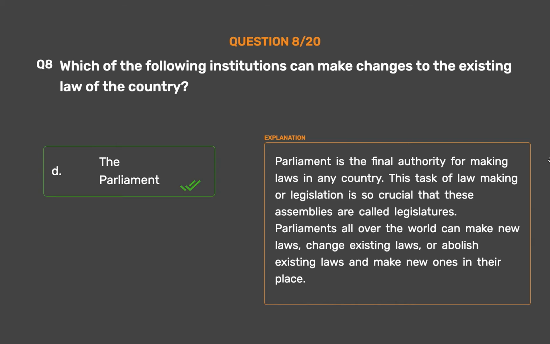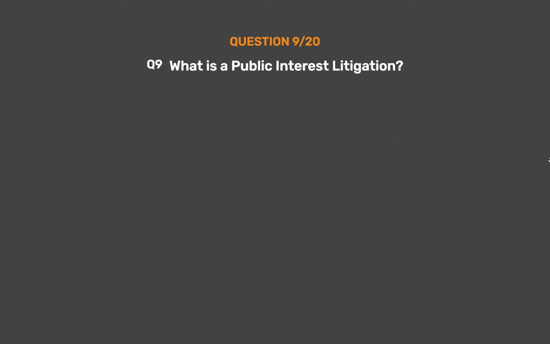This task of lawmaking or legislation is so crucial that these assemblies are called legislatures. Parliaments all over the world can make new laws, change existing laws, or abolish existing laws and make new ones in their place.